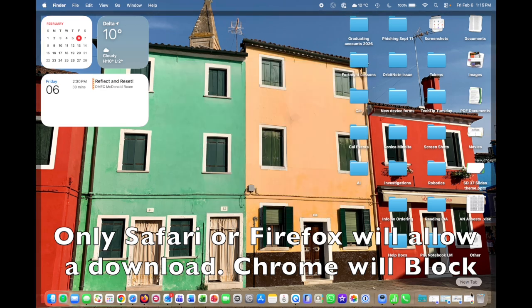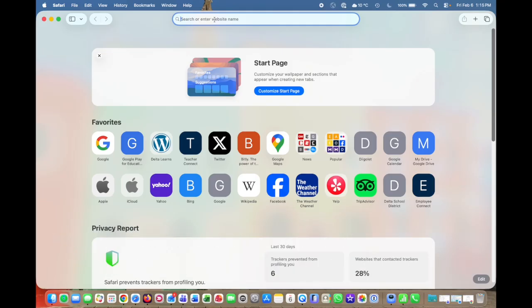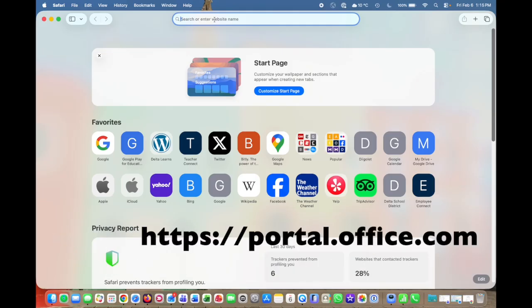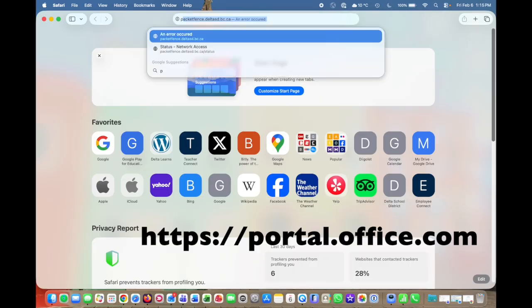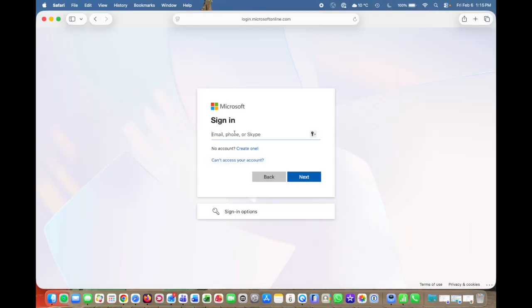If you do not find the OneDrive app on your computer, you'll need to do an install. You can do this by using either Safari or Firefox as your browsers and going to portal.office.com. Sign in using your Delta School's email address.